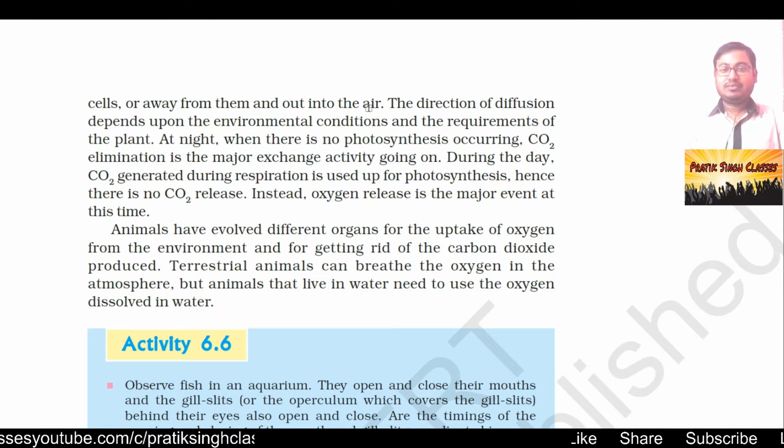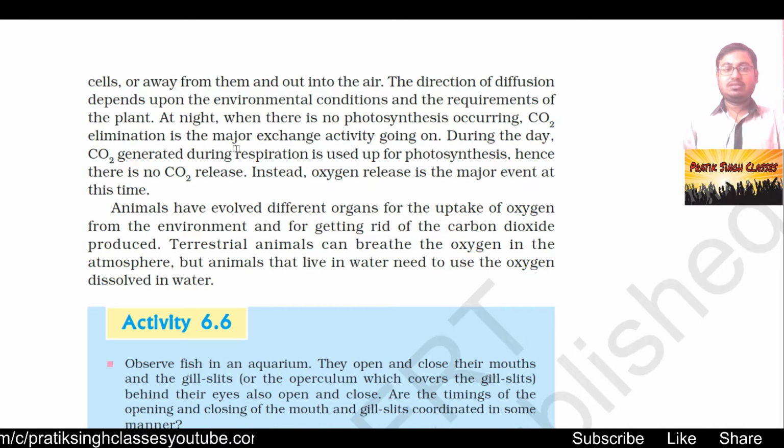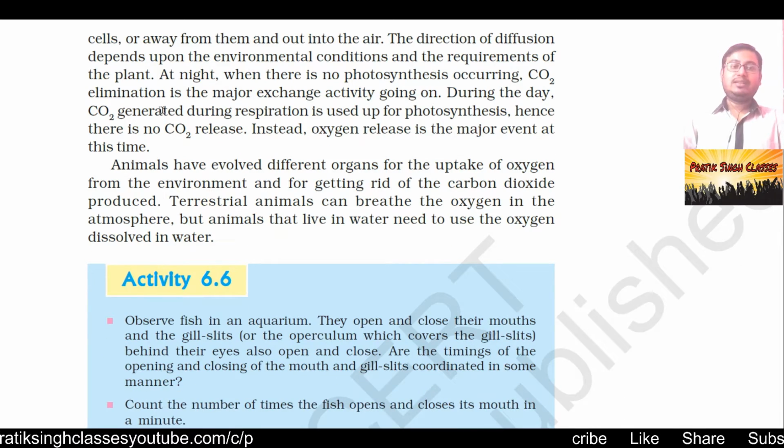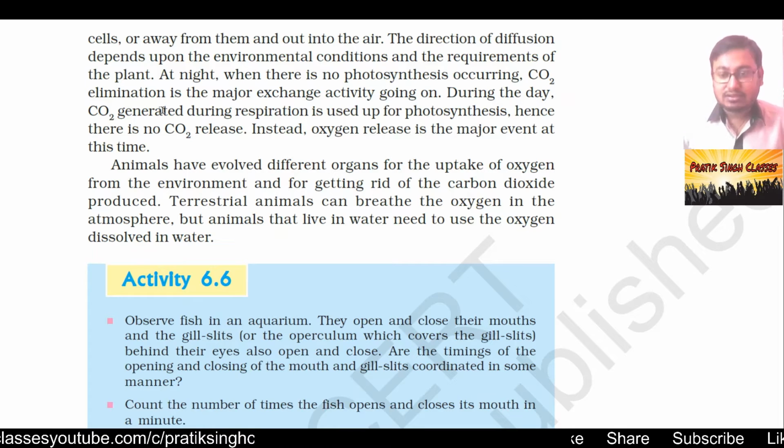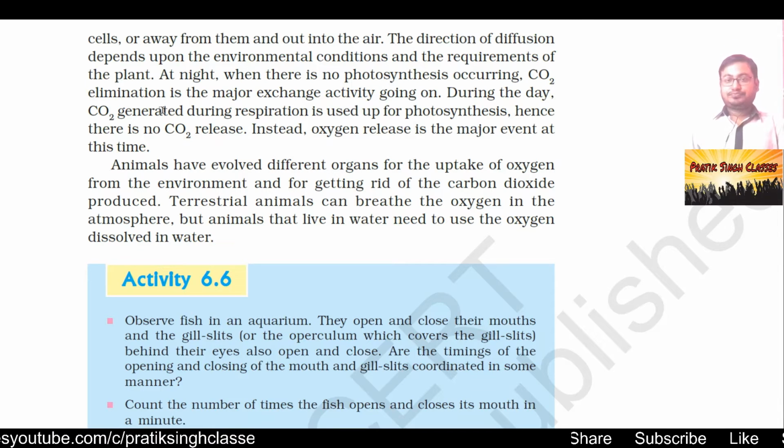The direction of diffusion, means in which way which gas will flow, depends upon the environmental conditions and requirements of the plant. You know very well that green plants and trees can make their food only in the presence of sunlight. When I say green plants and trees, you can imagine that chlorophyll is available there. So in absence of sunlight, photosynthesis doesn't happen.